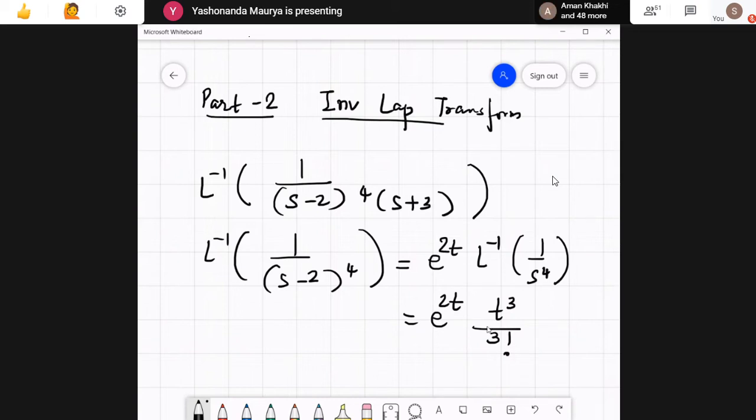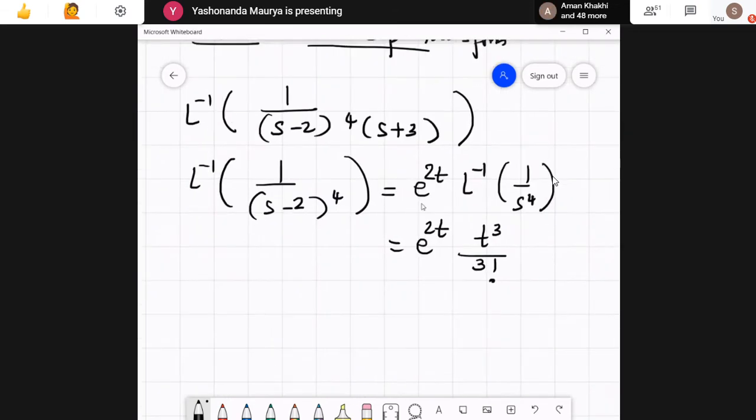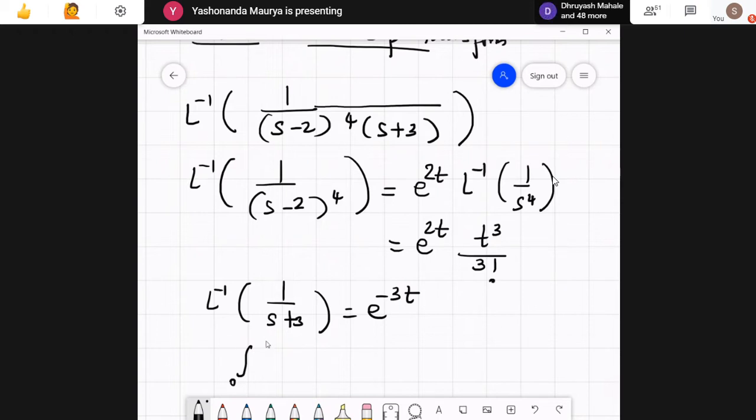Similarly, when I go down for the next one, what is the Laplace inverse of 1 upon s plus 3? This is nothing but e raised to minus 3t. So if I take that first expression as my f1 and the second as f2, the expression that I am going to get using the convolution theorem is, what is the expression in the convolution theorem? Integral 0 to t f1 of u into f2 of t minus u du. This is the expression.